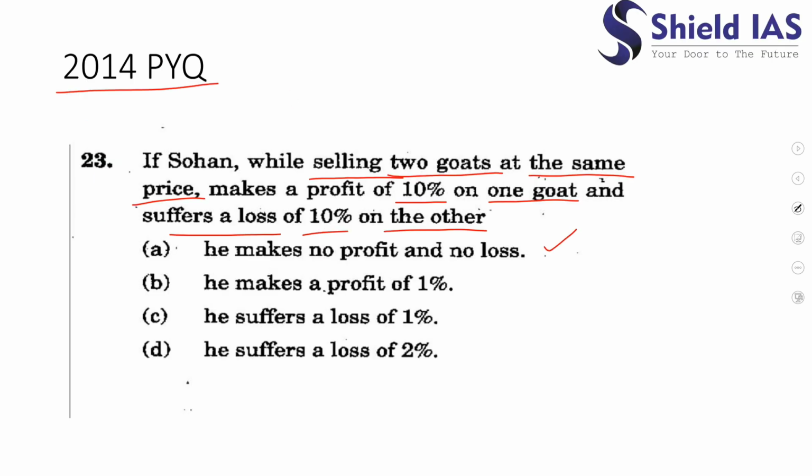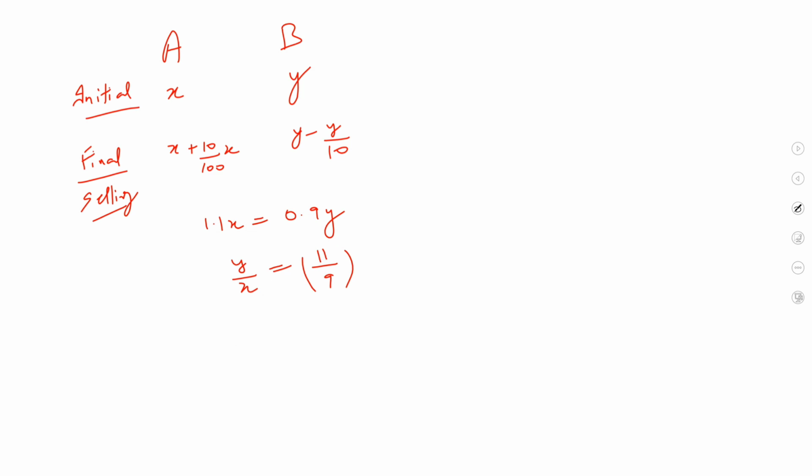Yes. Now what is he saying? If Sohan, while selling 2 goats at the same price, makes a profit of 10% on one goat and suffers a loss of 10% on the other. Yes, he is saying this. So what is the initial cost? Initial cost total is x plus y. Yes. And finally, this is the cost.